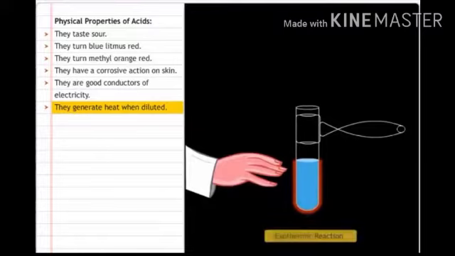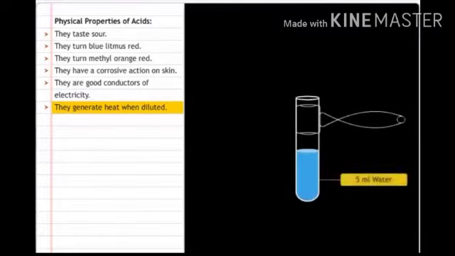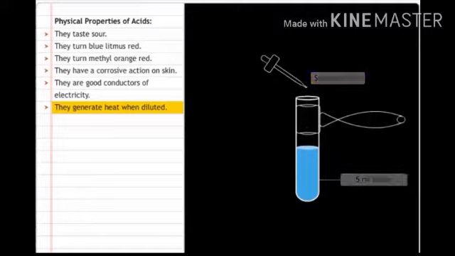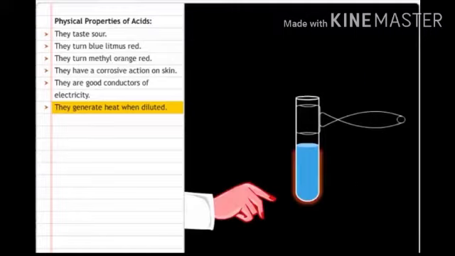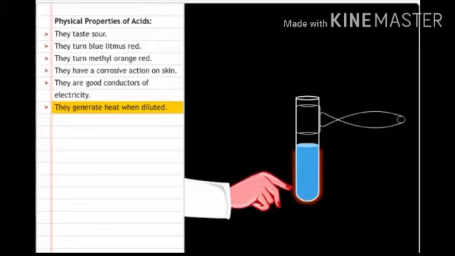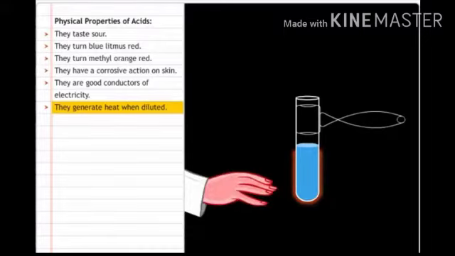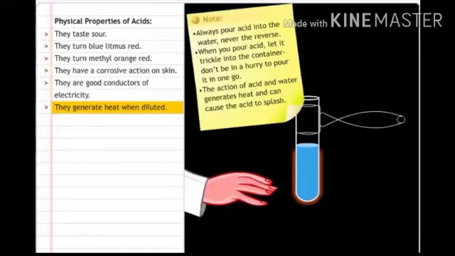For this, take 5 ml of water in a test tube and add some amount of sulfuric acid into the water carefully. Shake the test tube and touch the outer surface of the test tube. It feels hot, which indicates that heat is released when acids mix with water, or we can say that the reaction between acids and water is exothermic in nature.